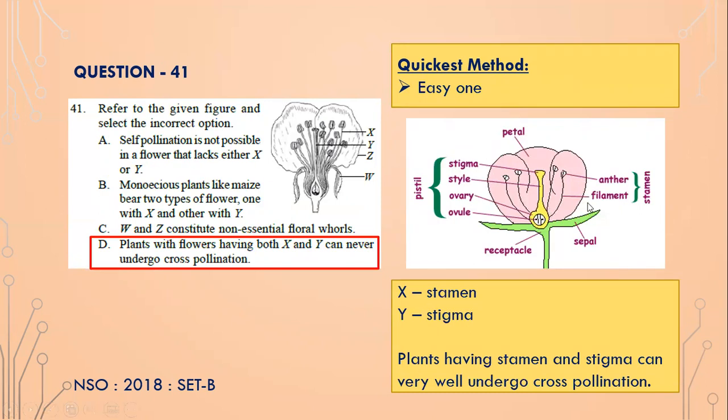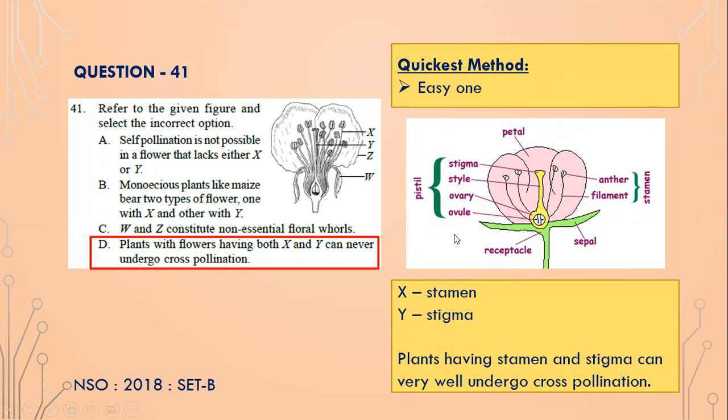So, what are the various parts of a flower? There is a sepal, and the receptacle, the part where the base joins the stem of the flower. Anther and filament form the stamen, and again petals are there, and the pistil, which is basically the stigma, and then the style, and then the ovary and the ovule, isn't it? So this is the female sex organs, and this is the male sex organs for a flower.